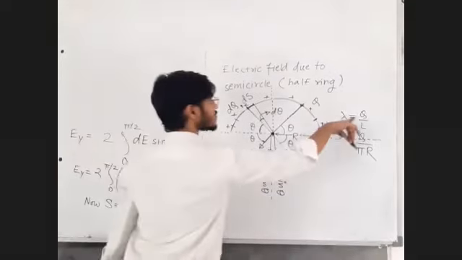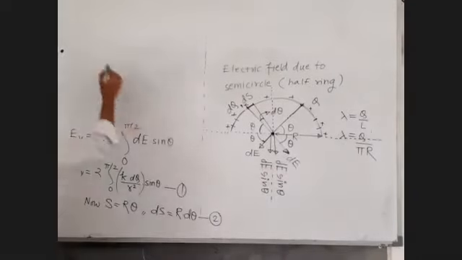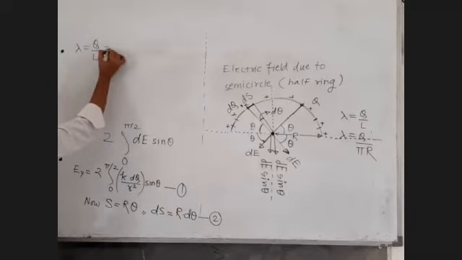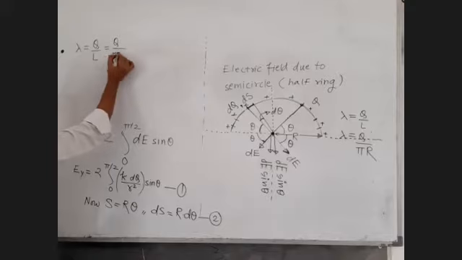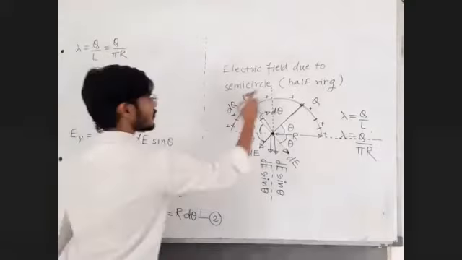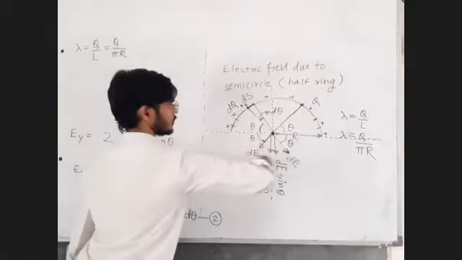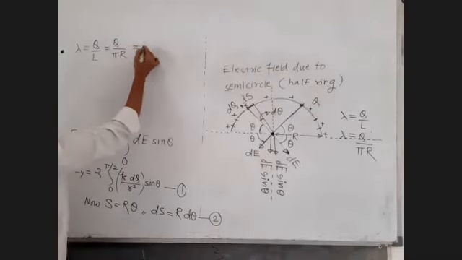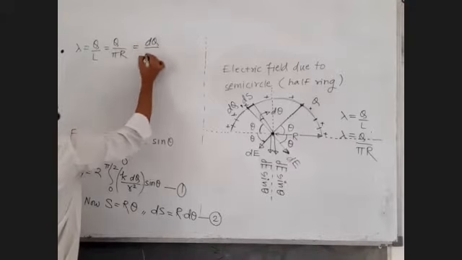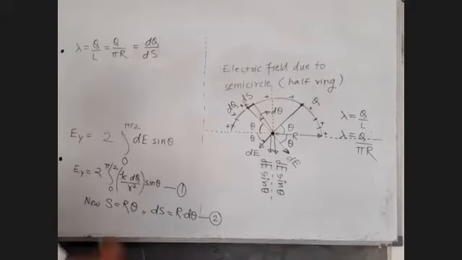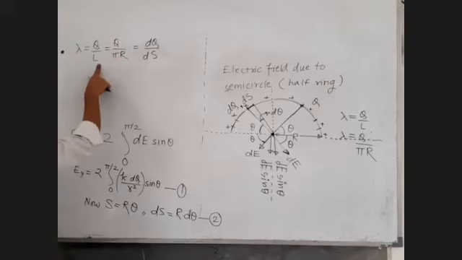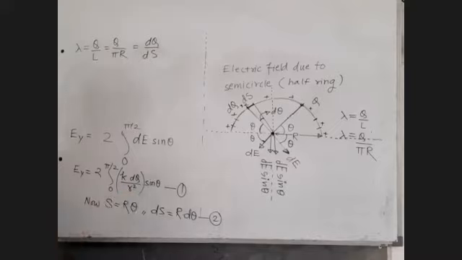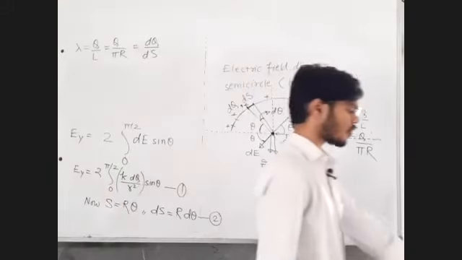Sir, we have charge per unit length constant. Charge per unit length lambda is total charge upon total length. Total length is 2 pi r, half is pi r. Charge per unit length is constant, so a very small charge dq upon a very small length ds should also be equal to lambda. That is also called uniform charge distribution.